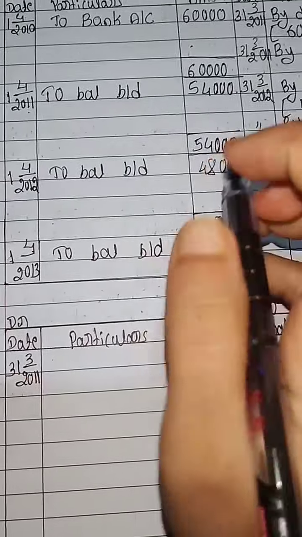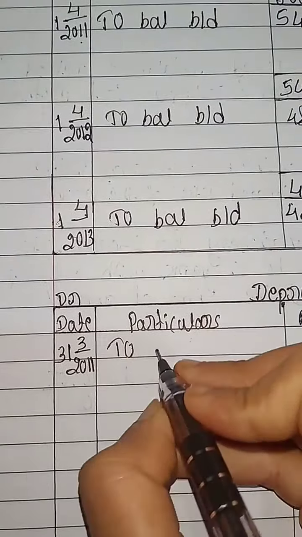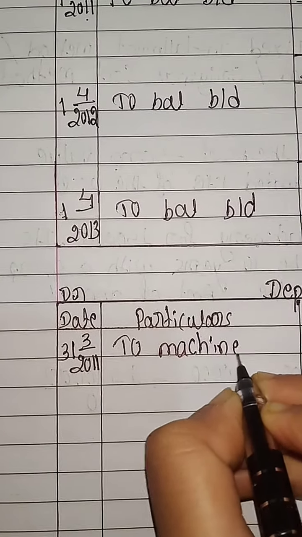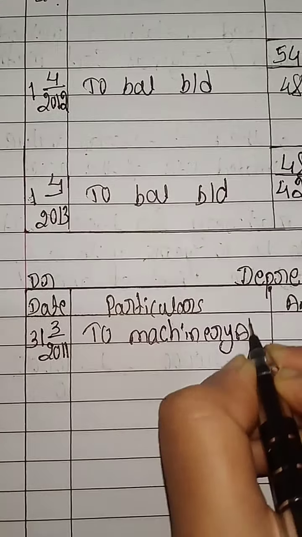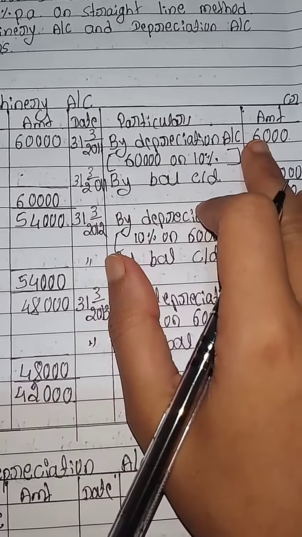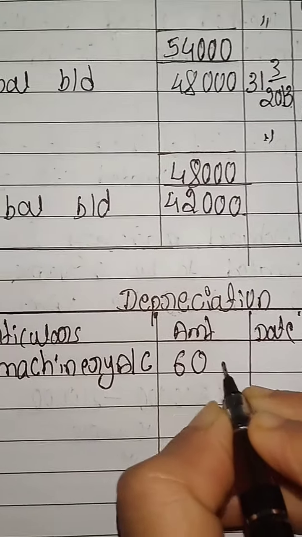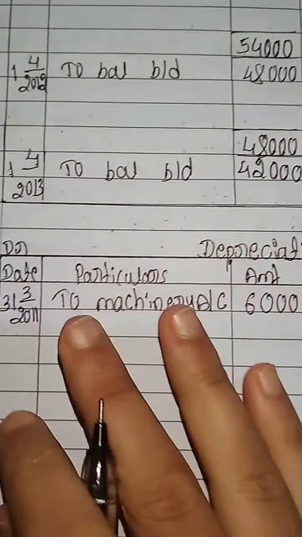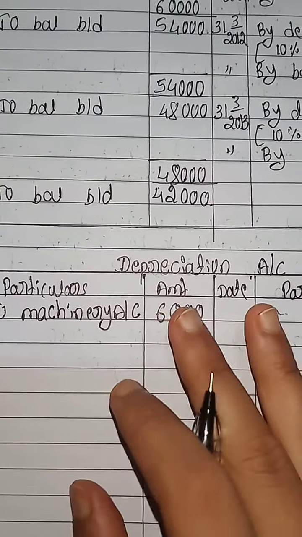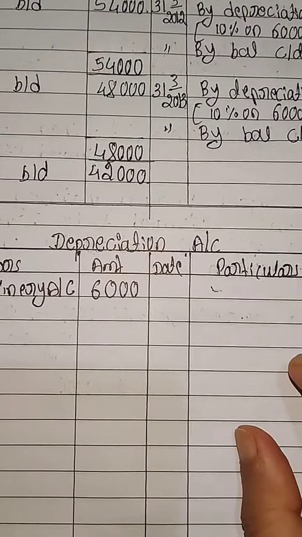So this is machinery account to machinery account. So here we write depreciation account debited to machinery account. To machinery account, amount is 6,000 rupees depreciation. So 6,000 rupees. So we have to close the depreciation account by transferring the depreciation amount to the P&L account.